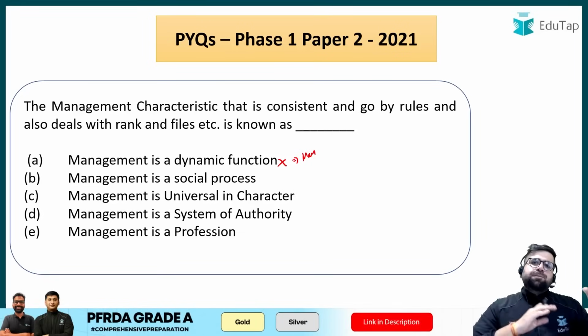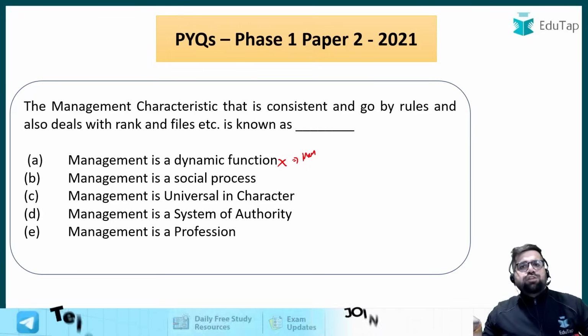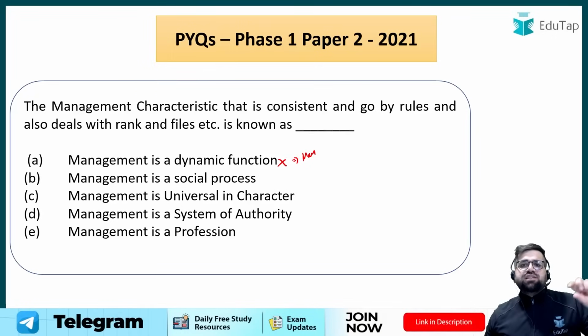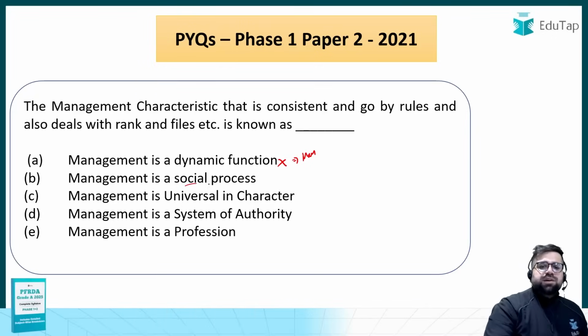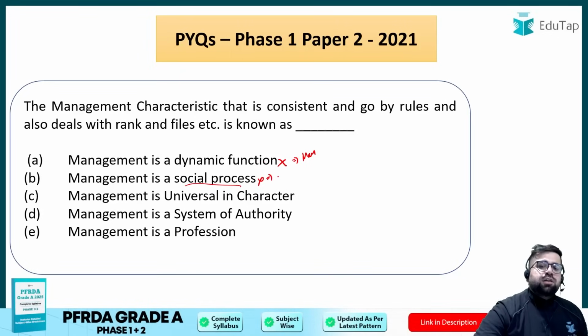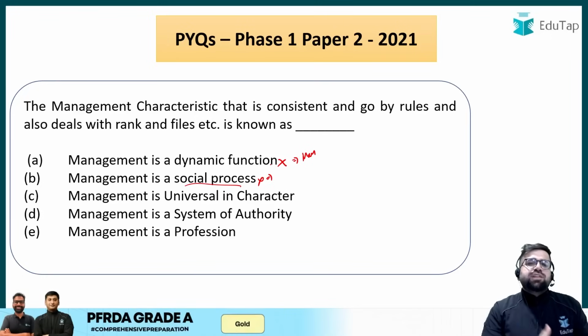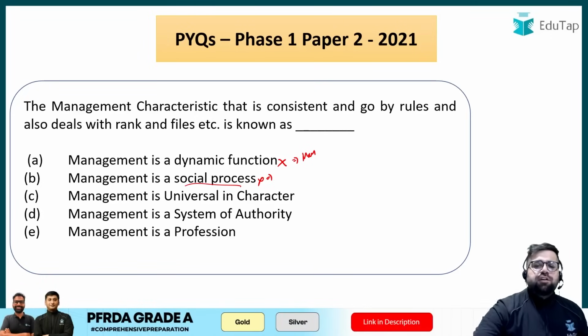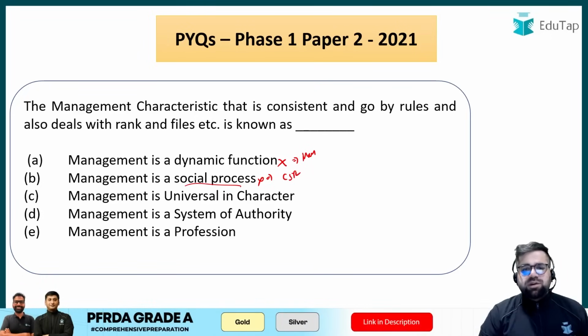Okay, previously some people were using autocratic, but now they have turned into democratic leadership. So this is dynamic. Okay, management is a social process. Again, not the correct answer for this question. Management is a social process means what? That management is kind of giving something to the society. You all would have heard about CSR, corporate social responsibility.